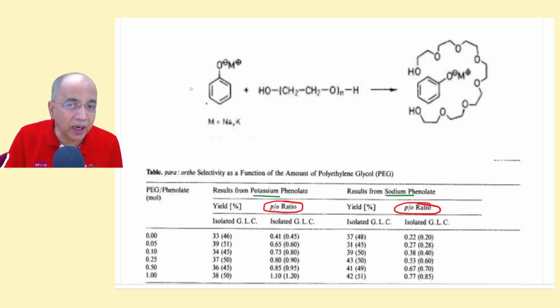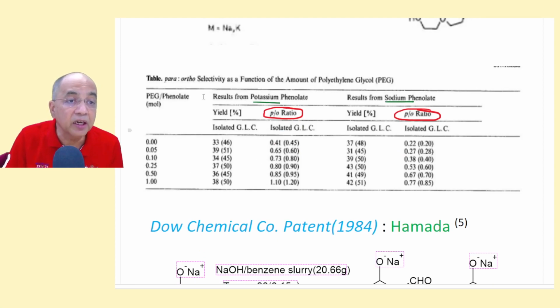But the ion pair attraction that makes the ortho more accessible is still there until the 1:1 mole ratio. So when the PEG and phenolate ratio is 1:1, then forget about the yield. Yield is always poor. Then para is slightly greater, para ortho ratio is 1.1. And if it is sodium, this is potassium. Since potassium is a larger size cation, it could exceed the 1:1 ratio, it exceeds.